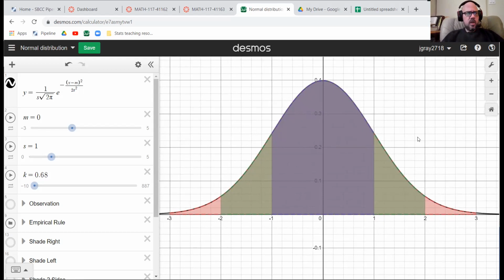Just as a little side note, your stats book, the OpenStax statistics book, is the first one that I have ever seen that doesn't include the table for normal distributions that you would use to do this calculation, which I think is a positive thing. All right, so there you go. There's your basic normal distribution. I'm going to get to an example. Where is my whiteboard? There's my whiteboard.